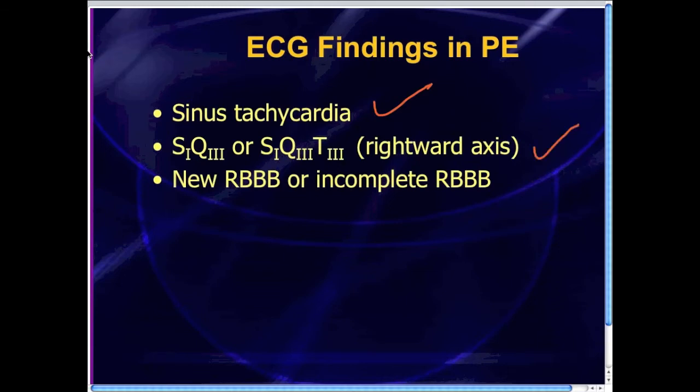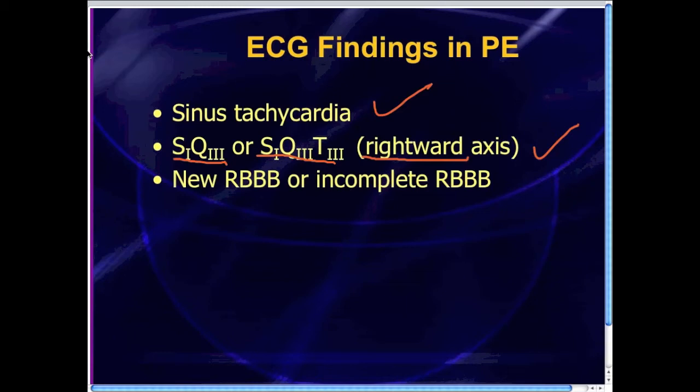Most of us have probably learned about this classic S1 Q3 T3 finding, right? A big S wave in lead 1, Q wave in lead 3, and a flip T wave in lead 3 as well. Or sometimes maybe there's just an S1 and a Q3. Bottom line, if there's a big S wave in lead 1, it's a rightward axis, and that's classic, and classic in medicine, as you know, means not that common.